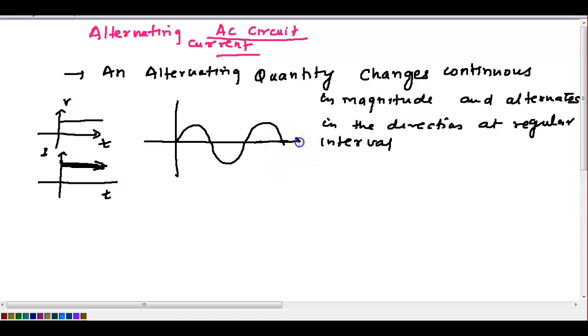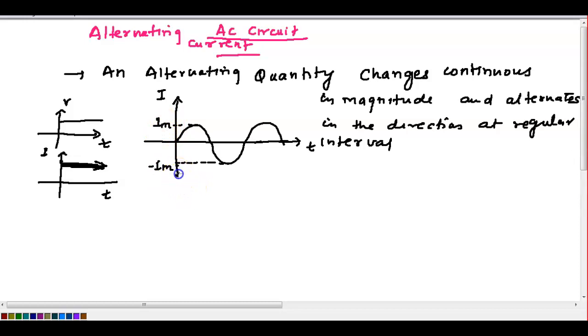Okay, with the time, this is t. I am writing for the current equation, I keeps changing every time in a continuous waveform, also in the sine waveform. So here how much maximum it will go, positive is this much and negative is this much. So this is called Im, I maximum, the peak value of current, and this is minus Im.